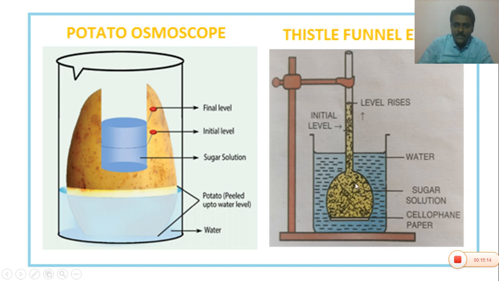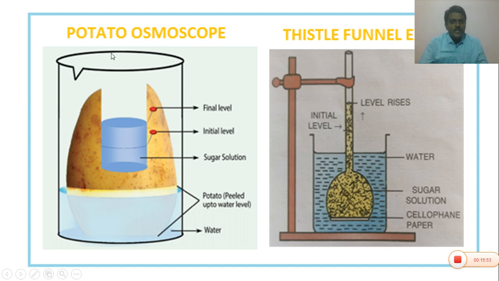In the Thistle funnel, the high concentrated sugar solution has low water potential. Hence, the water passively enters the funnel through the cellophane paper. Hence the sugar solution level increases in the stem of the Thistle funnel, and this level is noted as the final level. So here the water moves from low concentration to higher concentration. Are you clear? This is the Thistle funnel experiment.